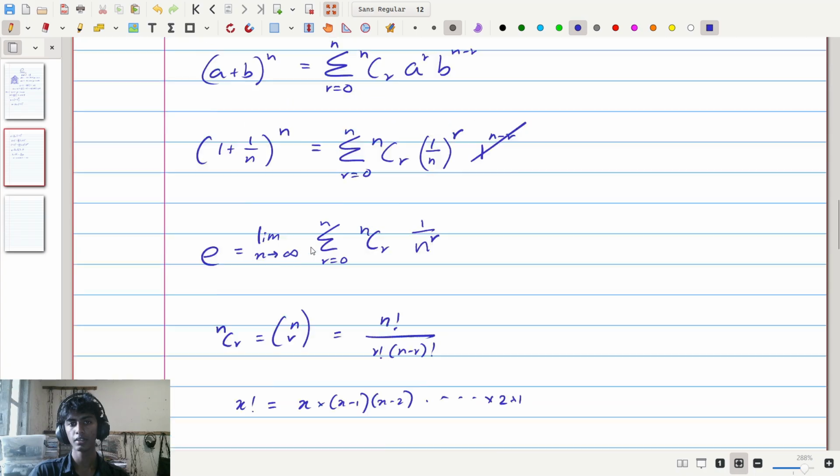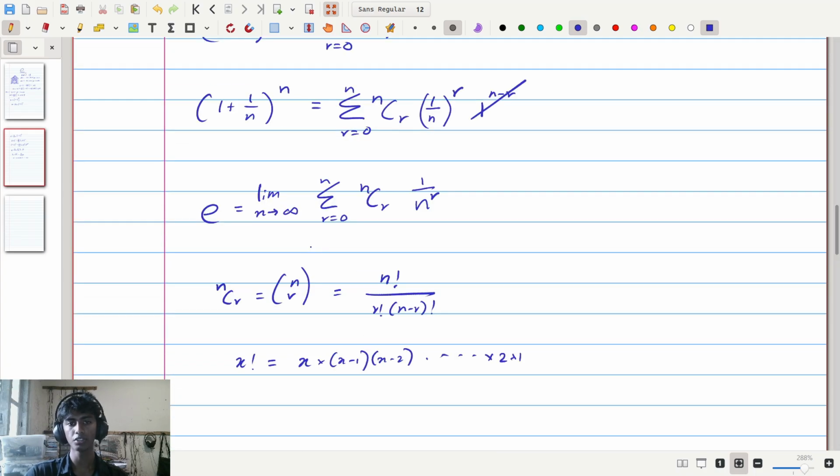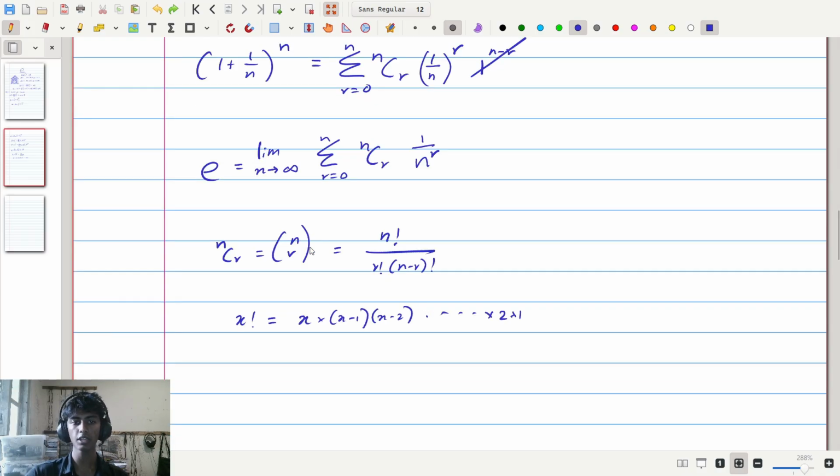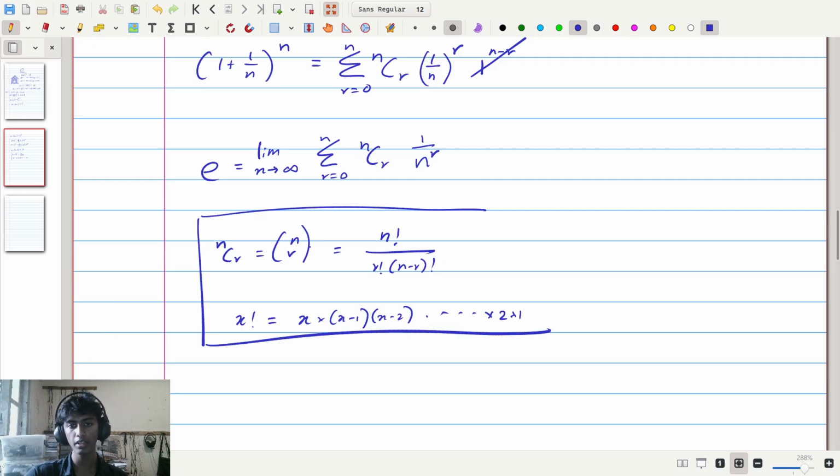So here we have a sum which appears to be infinite. We appear to be adding an infinite number of terms, and each of these terms can be expressed in a little different format that we can actually read using this formula here. So you might think that this sum is actually infinite. It is in fact not infinite, it is finite. It is 2.718281828 and so on, some more digits.